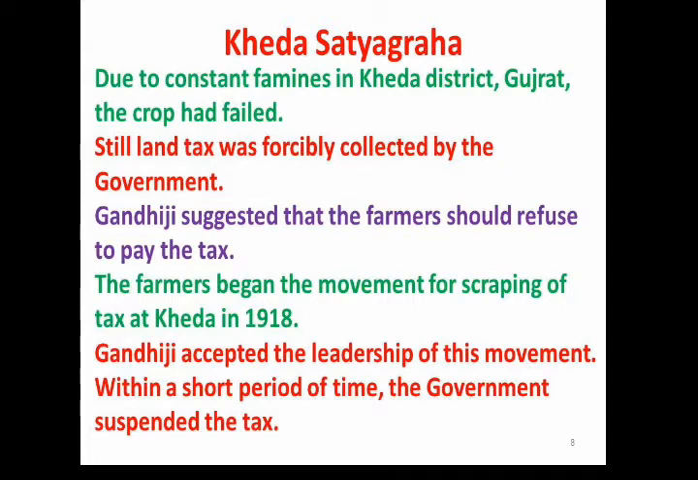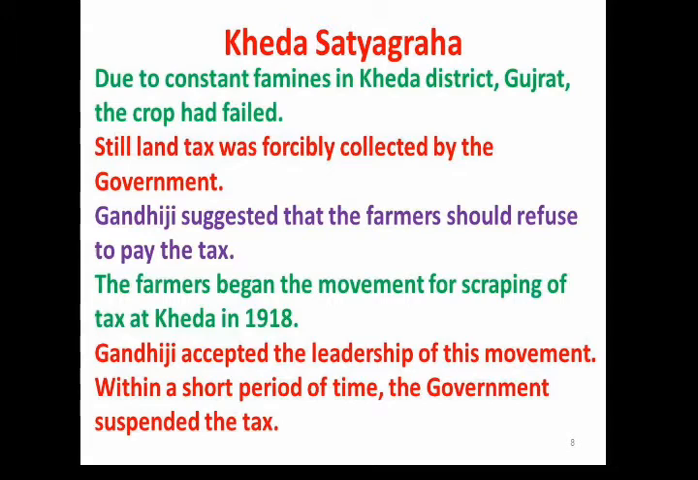After that, the Kheda Satyagraha, the second one. Due to constant famines in the Kheda district of Gujarat, the crop had failed. No rain, no food crops, and because of that the condition of the farmers was miserable. Still, land tax was forcibly collected by the government. Crops had totally failed, but the taxes remained as they were.